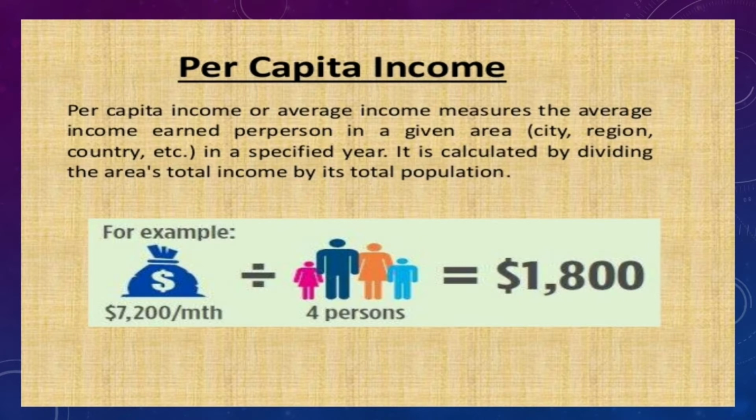Here in this example, you can see the total national income is, suppose, $7,200, then only 4 members are there, which means we will divide that by 4, then we will get $1,800. This is the per capita income. This is also one of the important concepts, and it is a 2-mark question also.